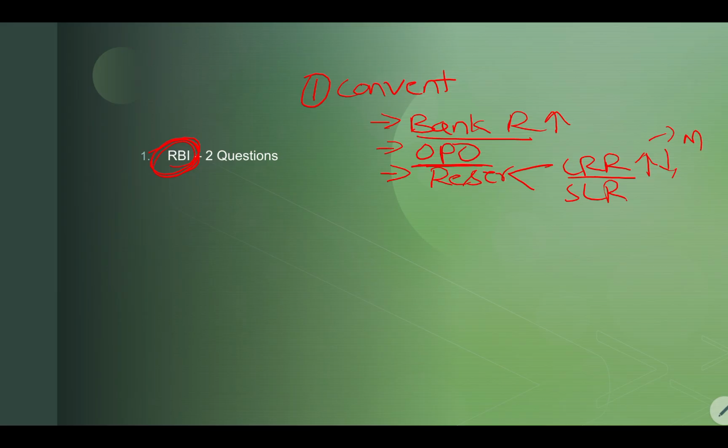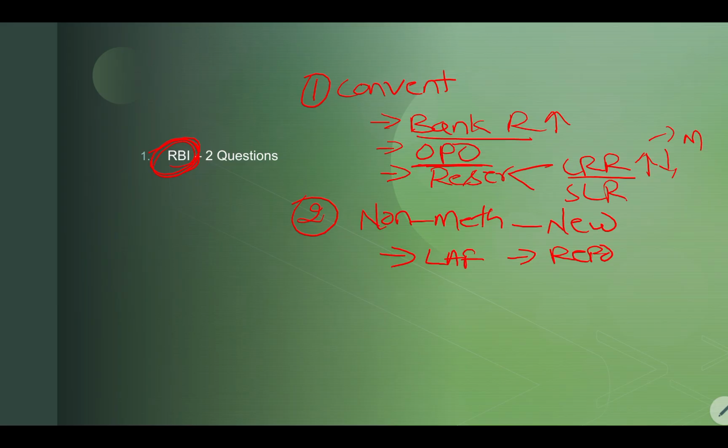The second method is the non-conventional method. It is nothing but new methods. It includes the liquidity adjustment facility, that is repo rate and reverse repo rate, and the marginal standing facility. Third one is MSS bonds. Fourth one is the standing deposit facility.